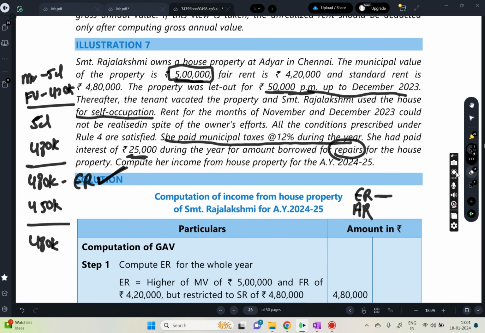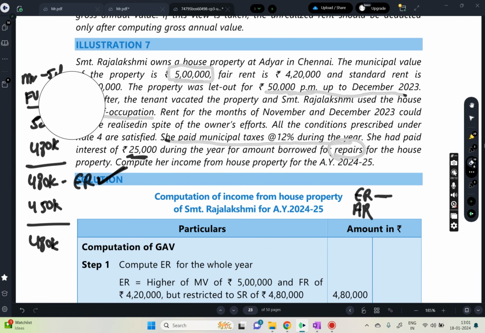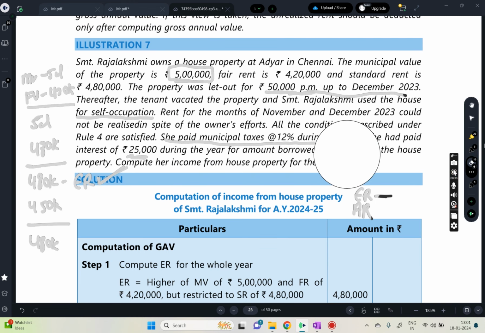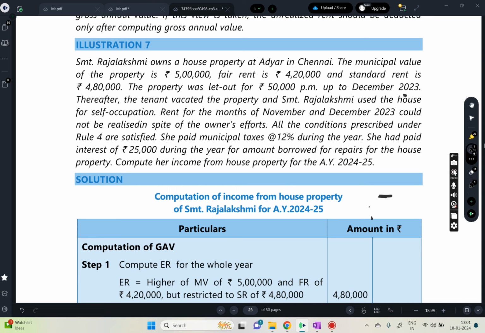While doing this, if you see this part, what I have done in this question is, I did not consider the unrealized rent concept. Now let's see this one. Rent for the months of November and December 2023 could not be realized in spite of the owner's efforts. All the conditions prescribed under Rule 4 are satisfied. That means you can deduct from the actual rent.